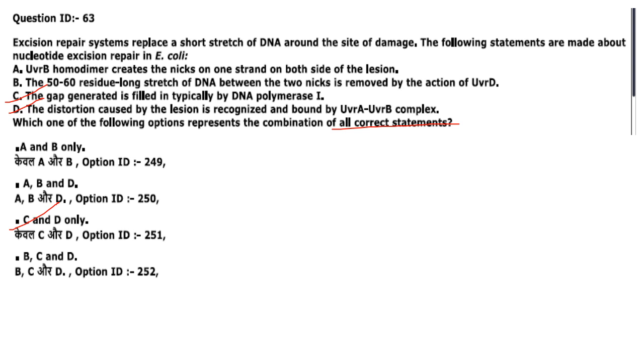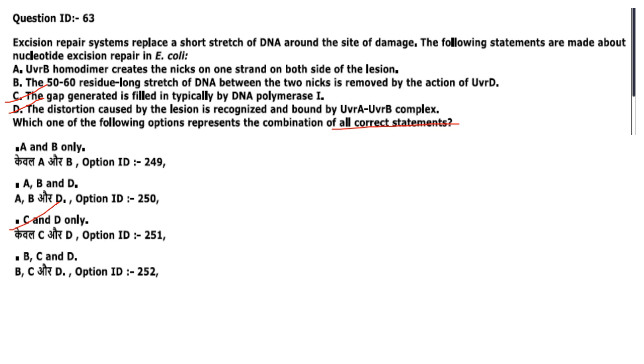The 50-60 residue long stretch of DNA between the two nicks is removed by the action of UvrD. It is 12 to 13 nucleotides that are removed, not 50 to 60. Then next one. The gap generated is filled in typically by DNA polymerase 1. That is correct.